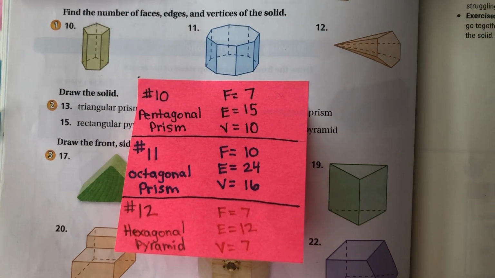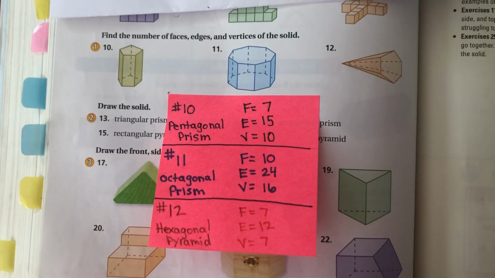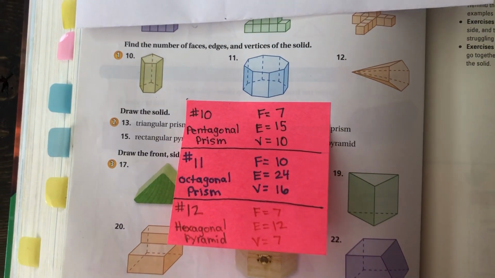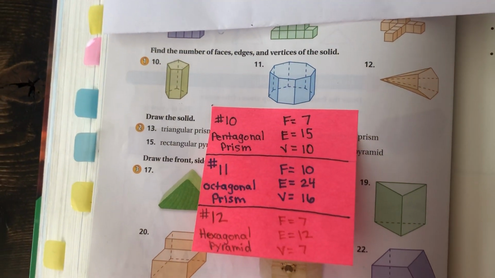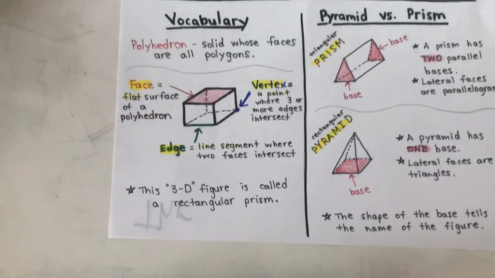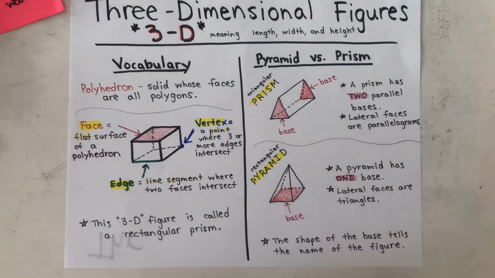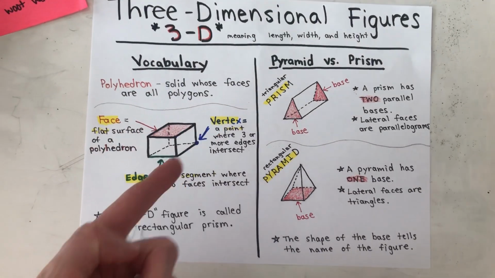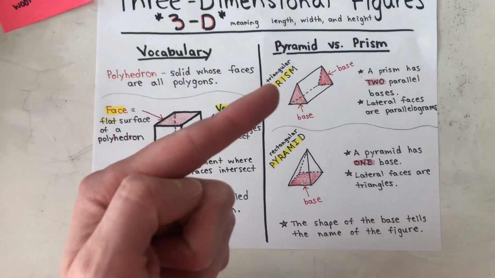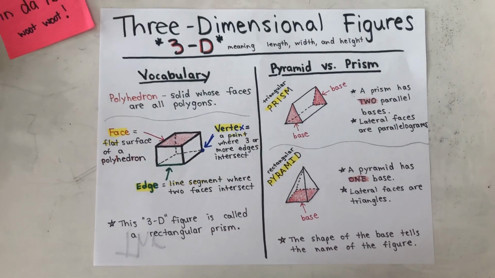All right, so that's that. And I think we're gonna stop there, okay? Today is really just focusing on identifying. Can you identify a face, a vertex, an edge? Do you know the difference between a prism and a pyramid?